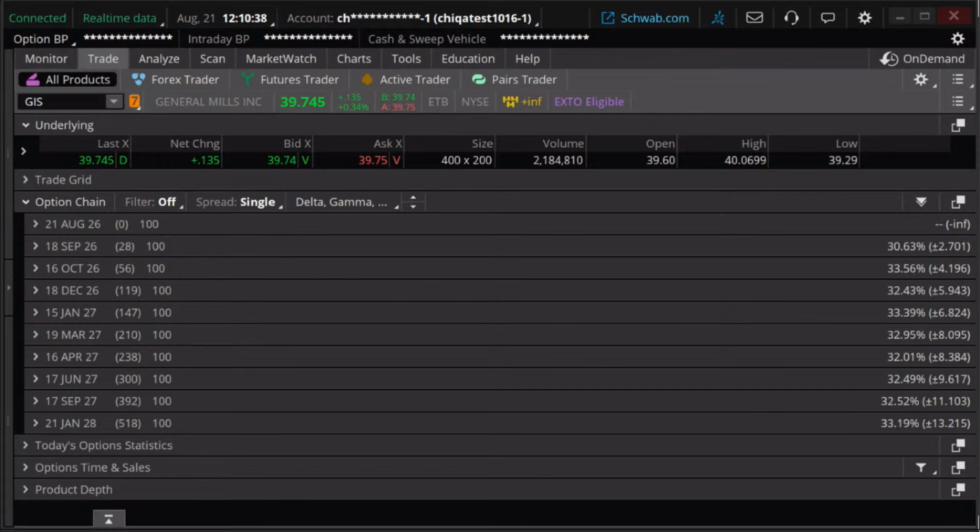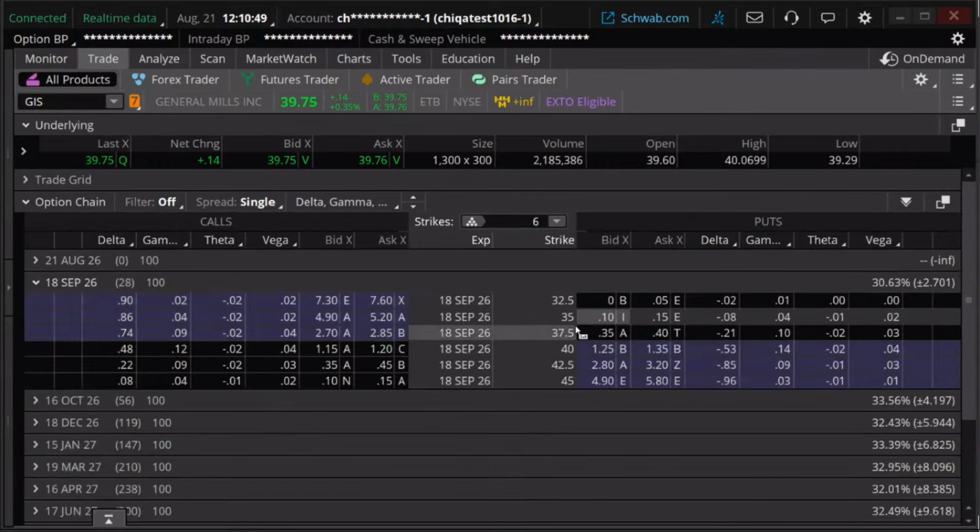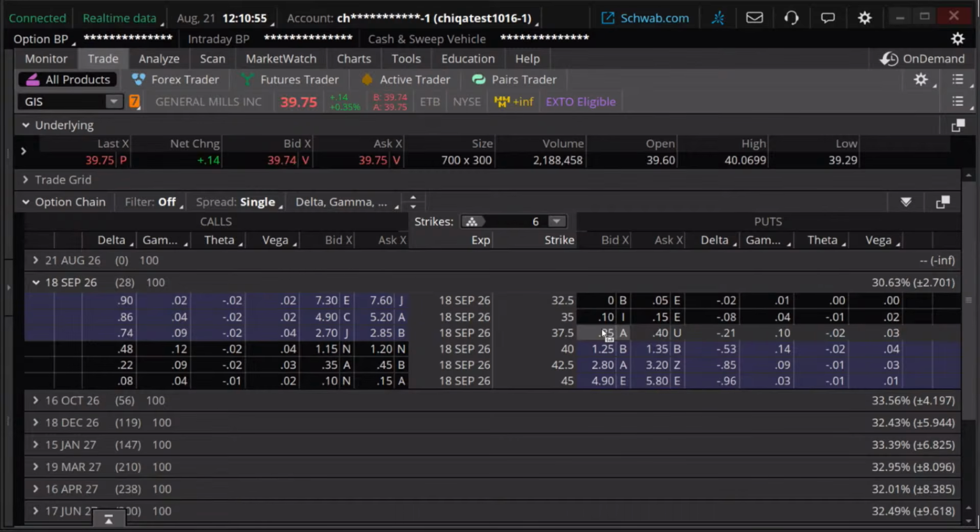Now, the short-term one is the one creating the time decay. But let's do this. So I'm going to go here, and generally we're going to go for the short contracts. We're going to go out of the money a little bit. For the long contracts, we're going to go in the money a little bit.